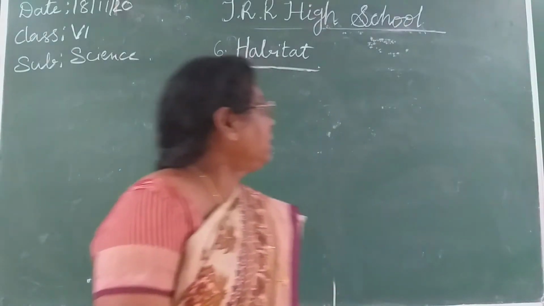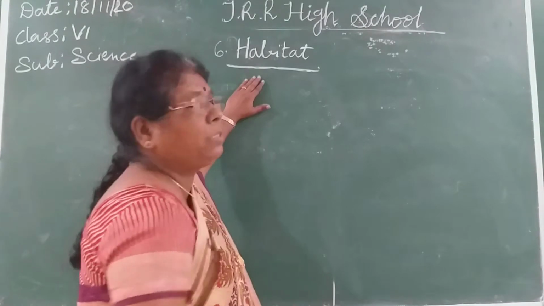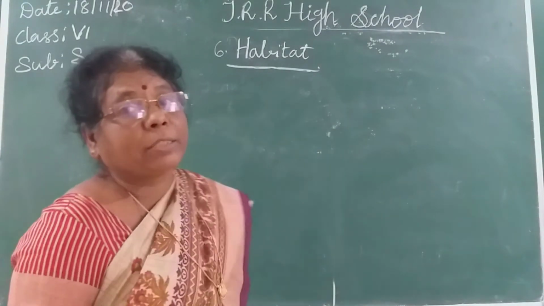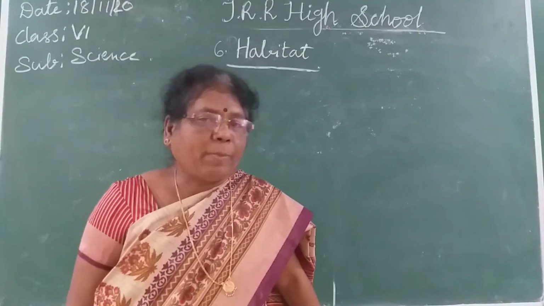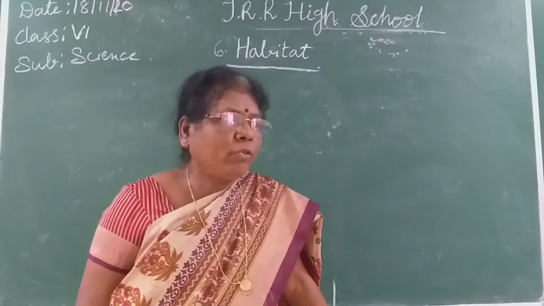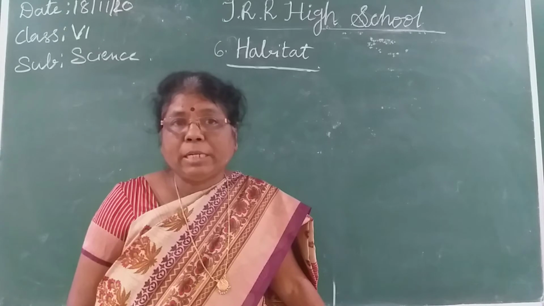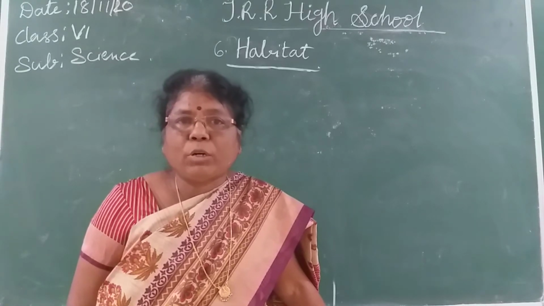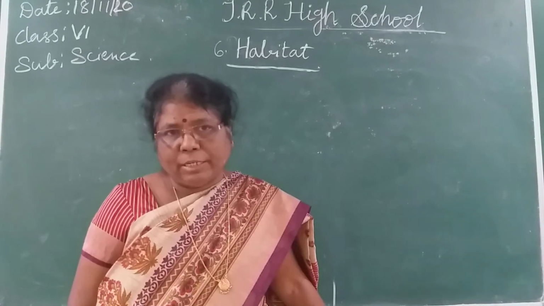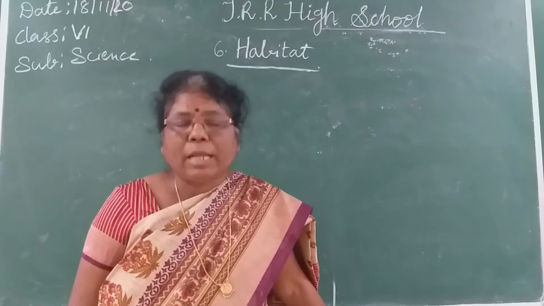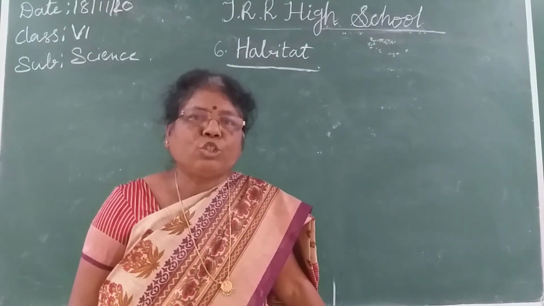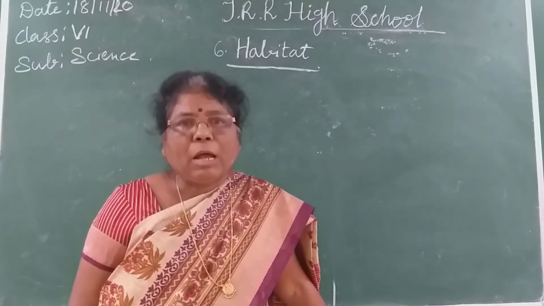So, already we are in the habitat lesson. Already we started pond as a habitat. I will explain to you. See, habitat means the dwelling place of plants and animals. So, the living organisms stay where the availability of food, water, and air is there. Food, water, and light are very essential components of a habitat.